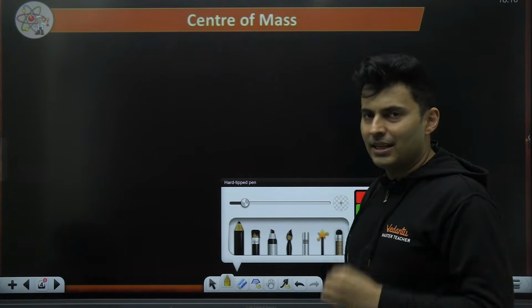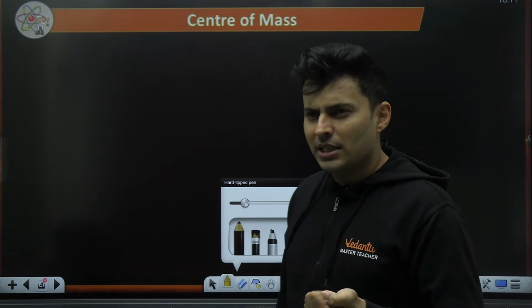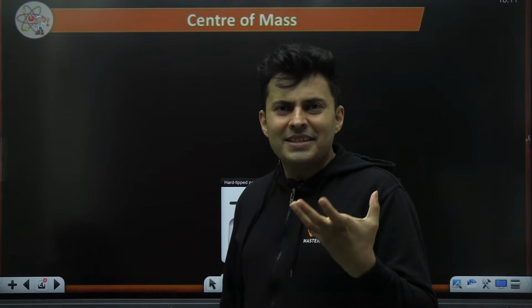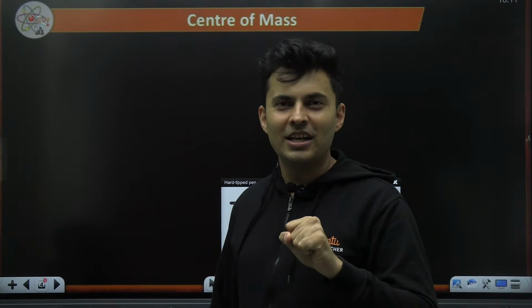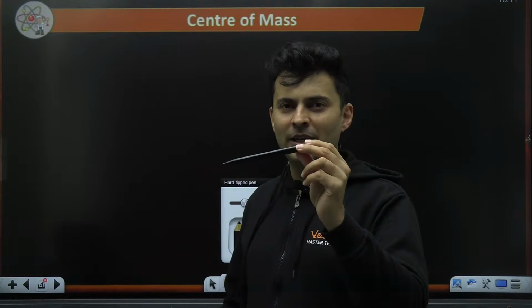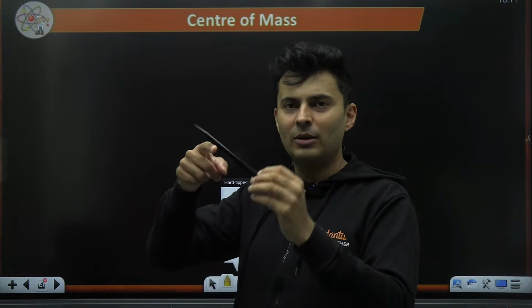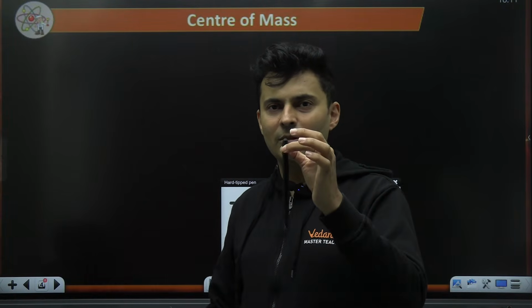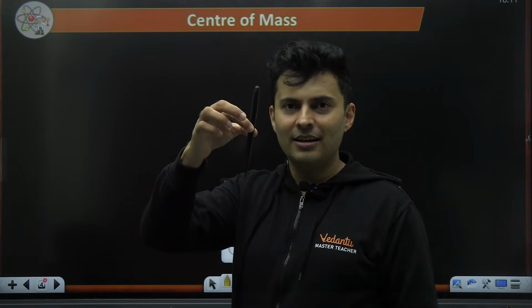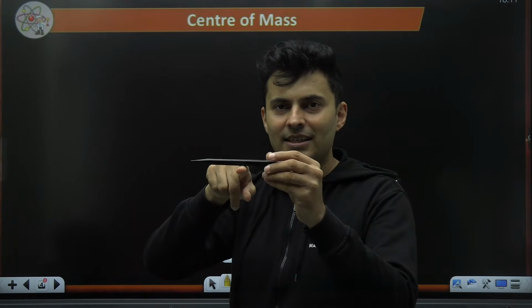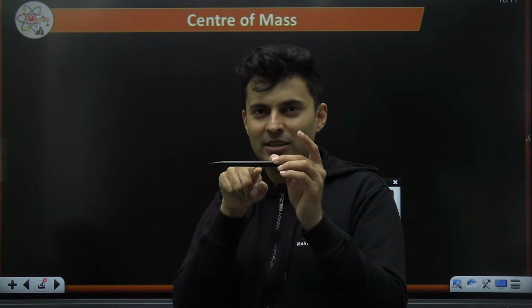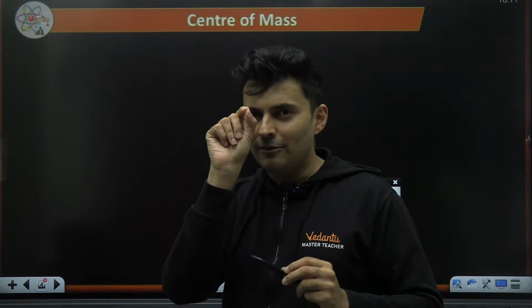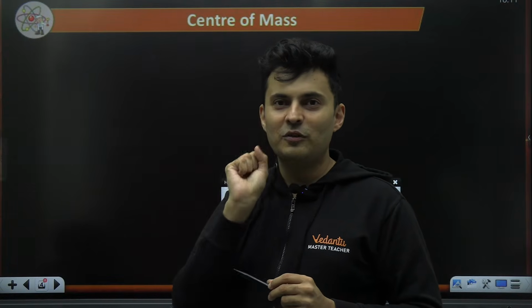So it is exactly the center. Well, see, you can think it's that location where I can balance the body in equilibrium, if you talk vaguely. For example, if I take this pen, if I hold it here, it will obviously fall down. If I hold it here, it will fall down. But if I hold it somewhere here, then it stays there. I can balance it, right? You would have done that with a scale also. You try to balance it on a single finger. So that's roughly where the location of the center of mass is.